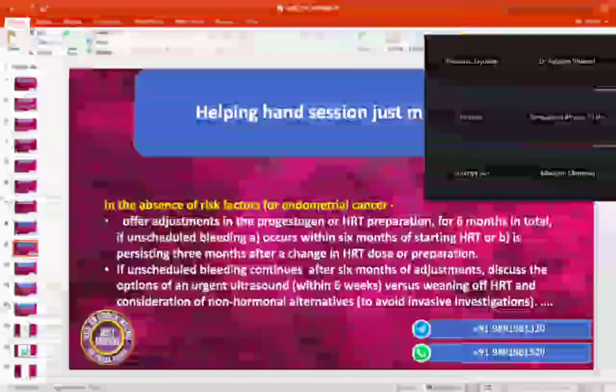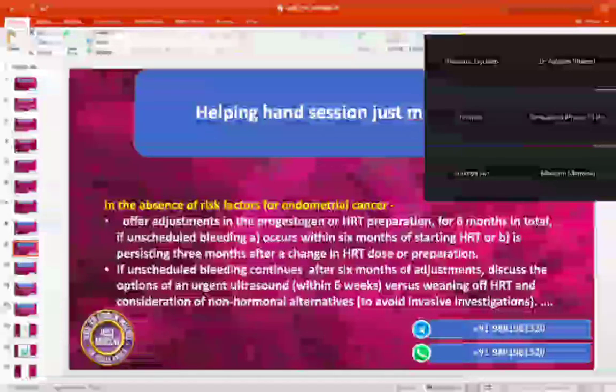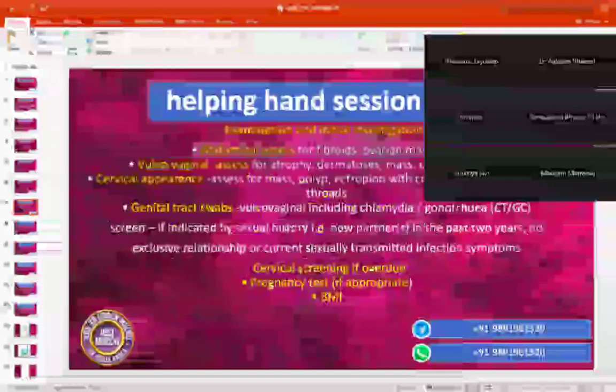So after 6 months of 2 adjustments, if she is still having bleeding, then it is going to be again 6 weeks or weaning of HRT. That is only applicable when there is no risk factor for endometrial cancer.